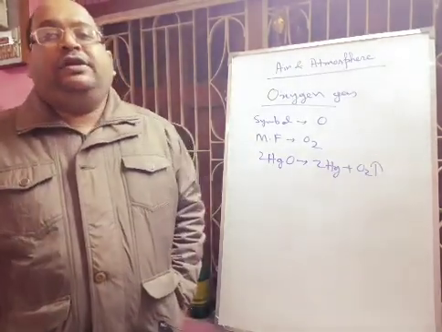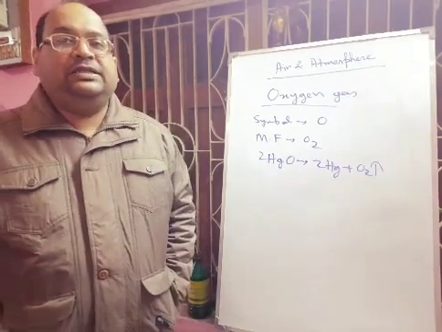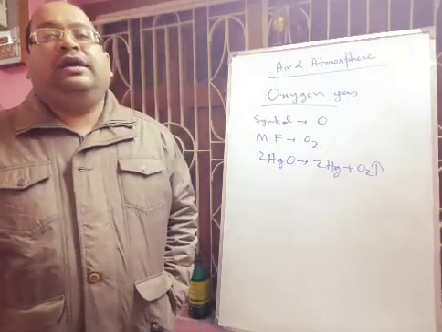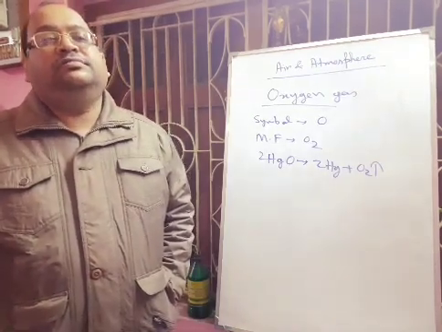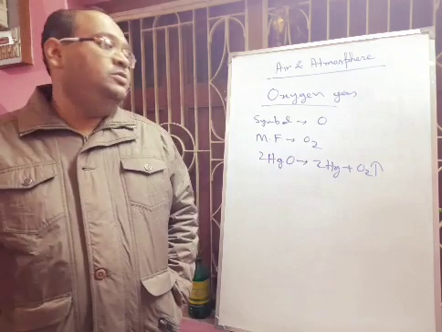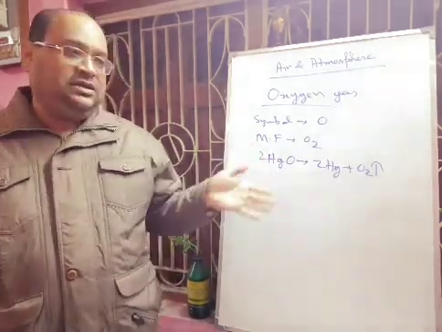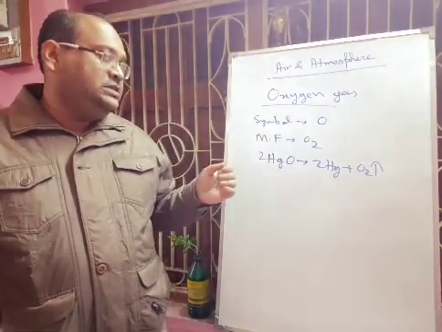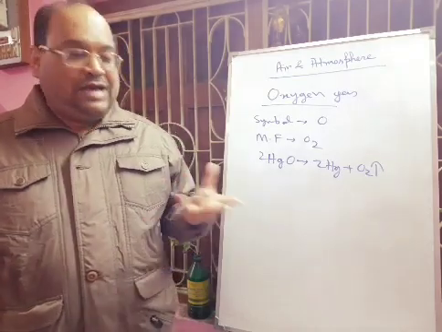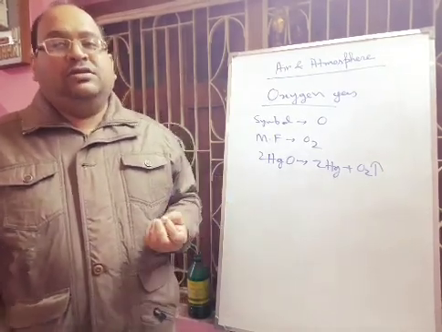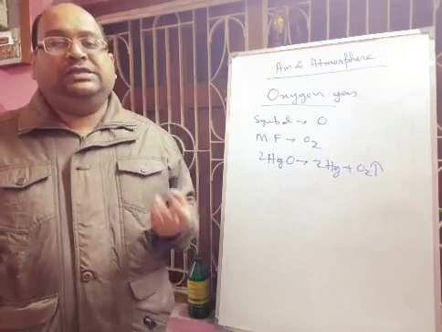Later, Antoine Lavoisier also studied the properties of oxygen gas, proved that it is an element, and named it oxygen. Oxygen means acid producer. Non-metal oxides like sulfur dioxide and nitrogen dioxide, which we discussed previously, produce acid when mixed with water. That is why oxides of non-metals are acidic, and why oxygen means acid producer.